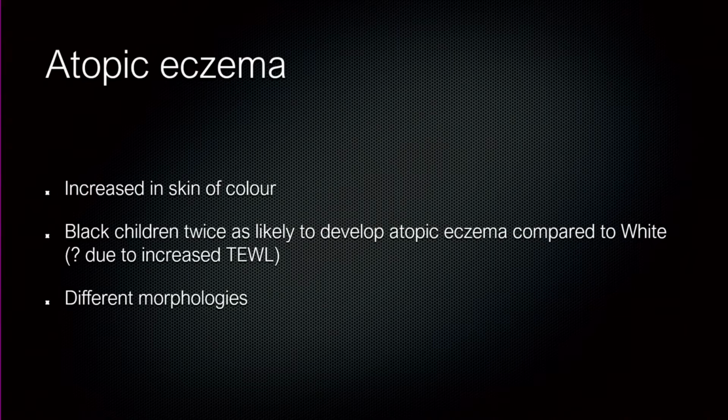They did a big demographic study in the US, and they found that black children were twice as likely to develop atopic eczema compared to white skin. The other interesting feature is also the morphology of the eczema. There was a very good talk by Susan Taylor last year in the BAD, and she spoke about it. And I'm just going to mention a couple of morphologies as well, which you will see in those with skin of color, but not as commonly in those who have fair skin.